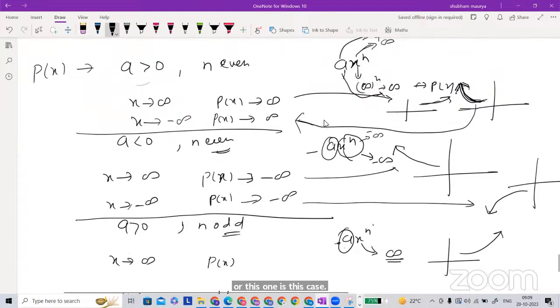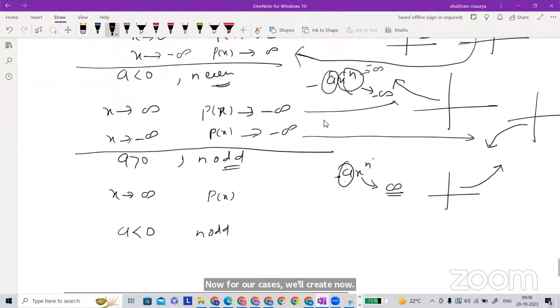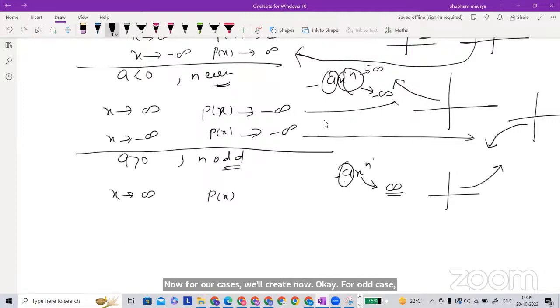Now for odd cases we'll create now. Okay. For the odd case, positive we have discussed. When x, so here is not discussed, here remains. So Px, A is greater than 0, N is odd. So I said here is positive and A is positive, sign will be positive and this will go. So this is what you will get.